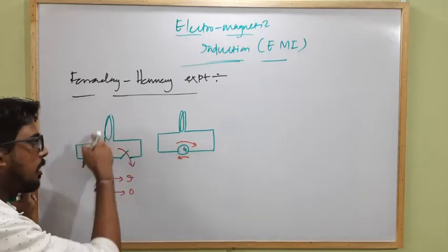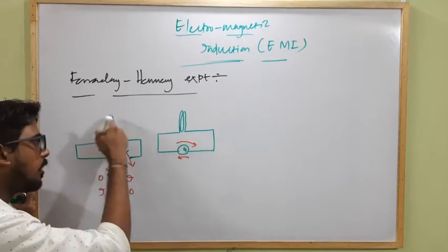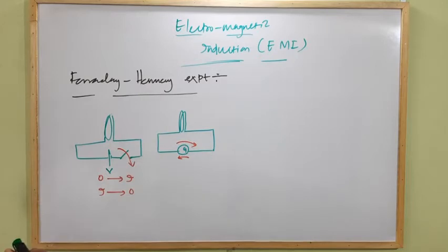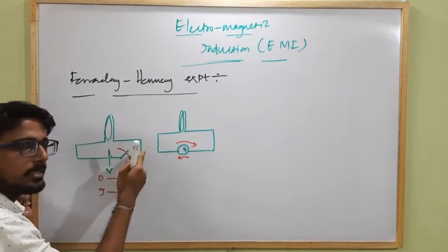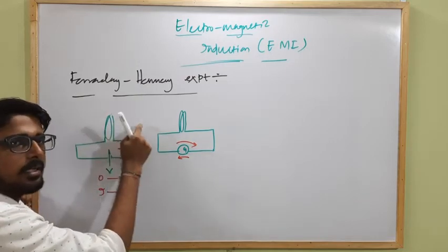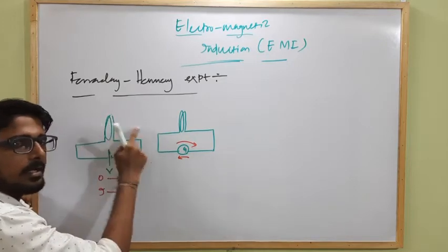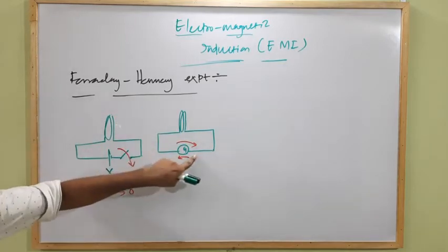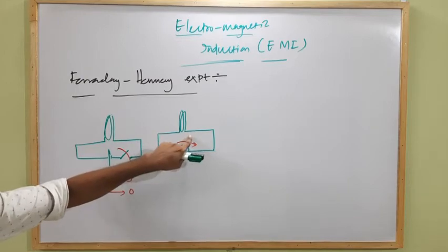But when the current flowing through the circuit is 0, there is no deflection, and when the current flowing through the circuit is constant, there will be no deflection in the galvanometer. That means when the current flowing through this coil changes, the magnetic field produced by this current carrying coil surrounding itself is also changing, and if the magnetic field is changing, the magnetic field lines that pass through the other coil are also changing, so it will induce a current within it, or induce an EMF within this circular coil.